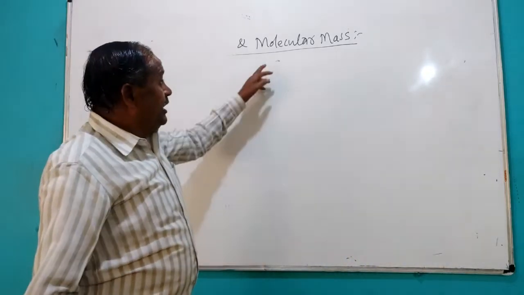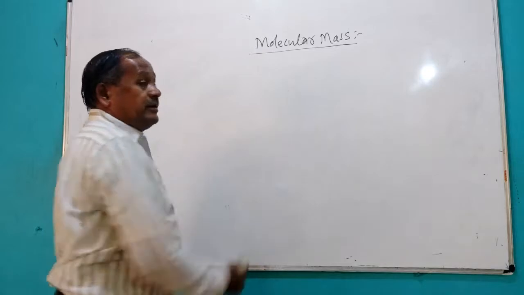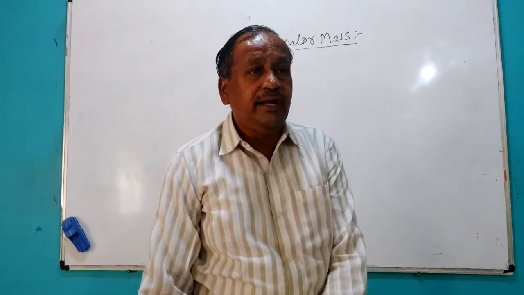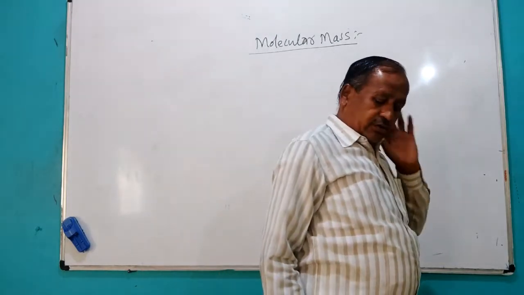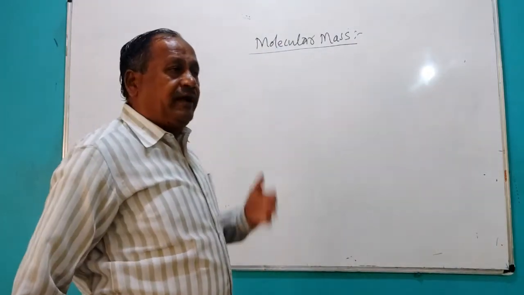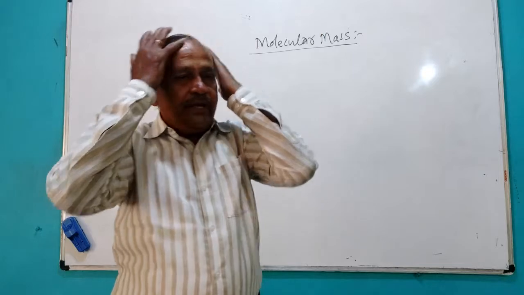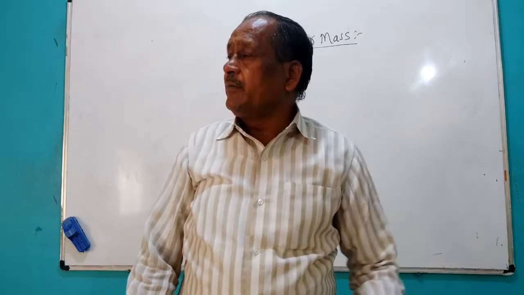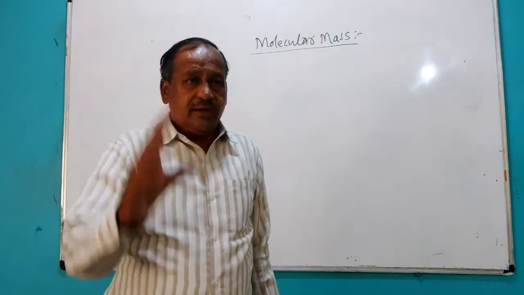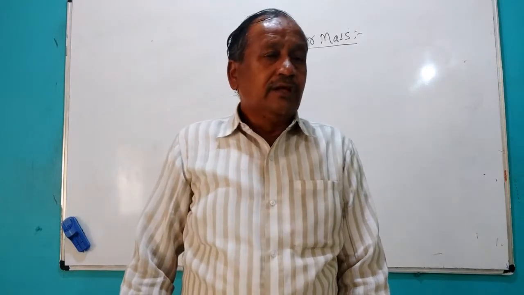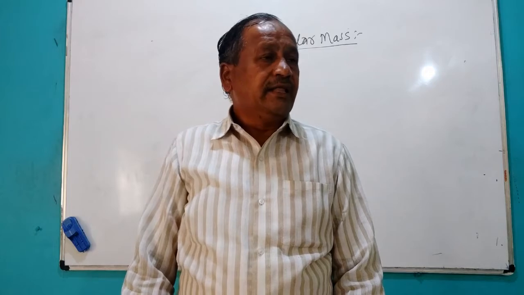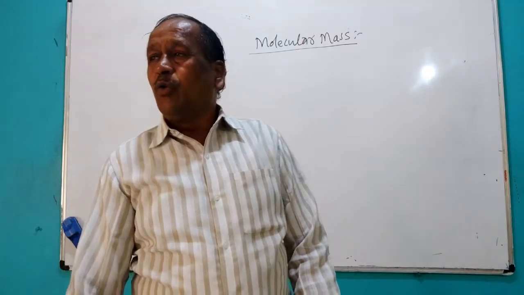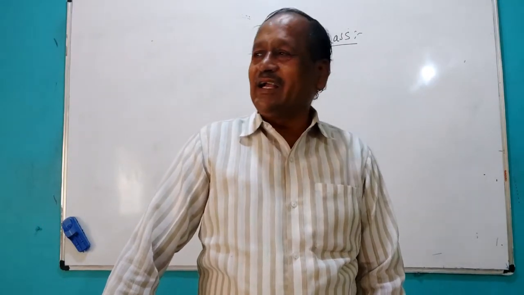In the similar way, molecular mass also we cannot determine directly, because the mass of a molecule is very small. The way we defined atomic mass, we can define molecular mass: the ratio of the mass of one molecule of a substance to 1/12 the mass of carbon-12 isotope.